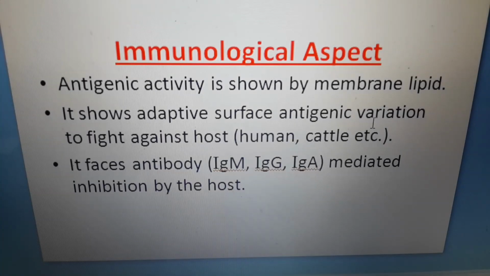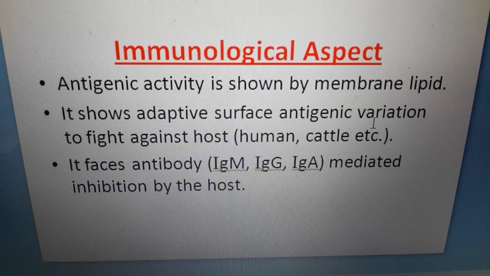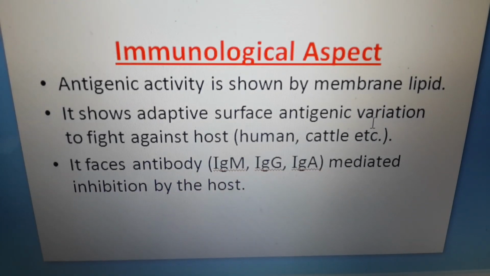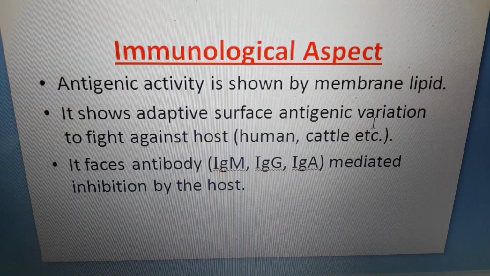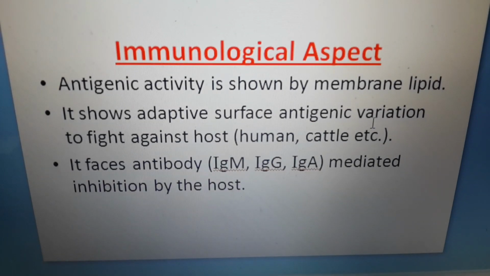Mycoplasma can vary their antigenic properties according to the nature of the host's defense mechanism they face.